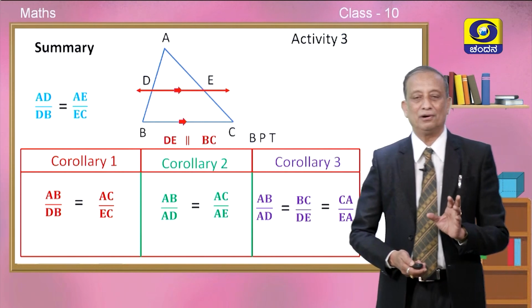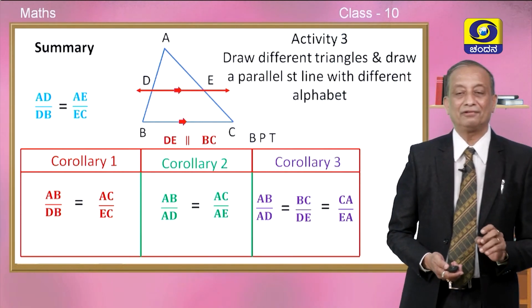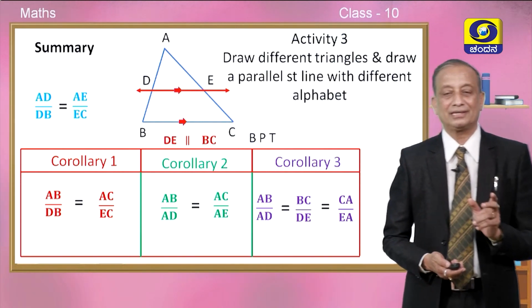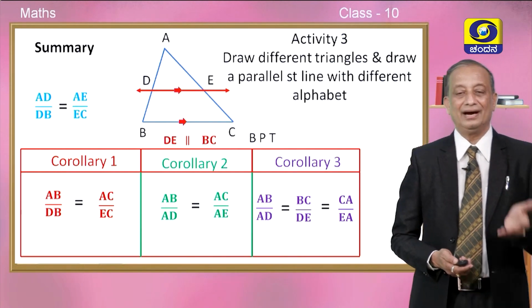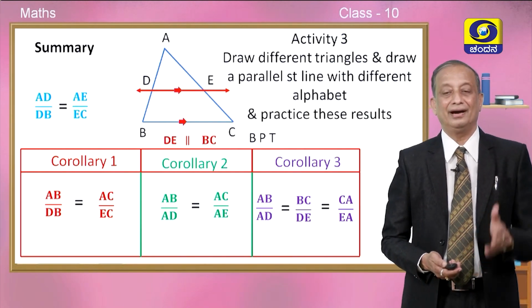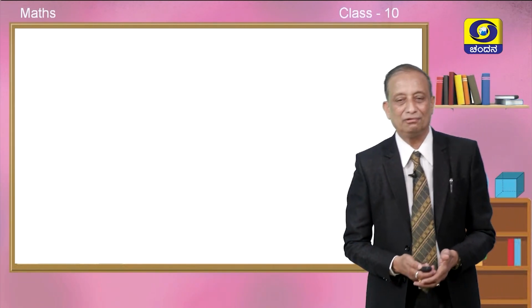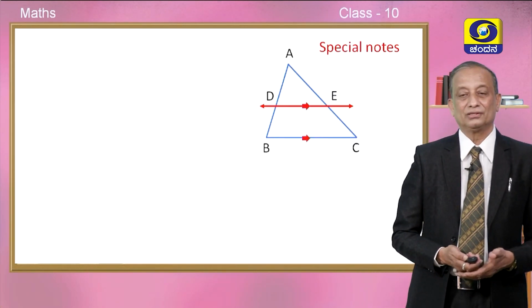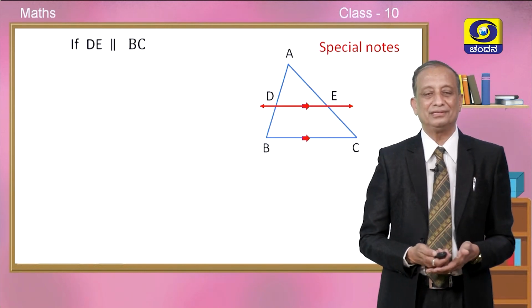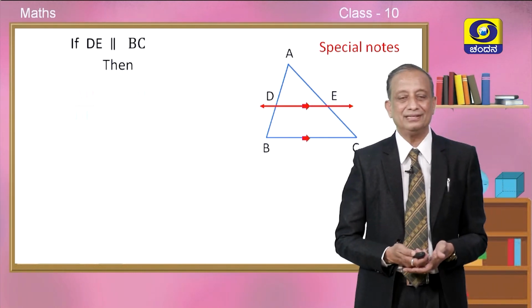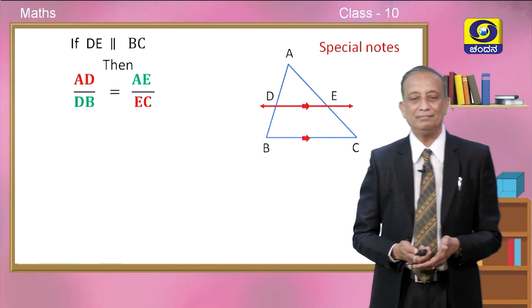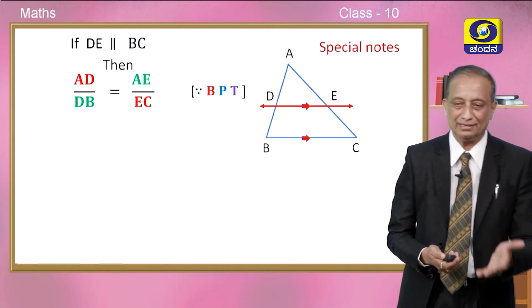It is so important. So, draw different triangles and draw a straight line parallel to a side, with different alphabets, and practice these results, children. This is activity number 3 for you. Okay. So, some special notes are there for you, children. If DE is parallel to BC, then we know AD upon DB is equal to AE upon EC. This is because of BPT.